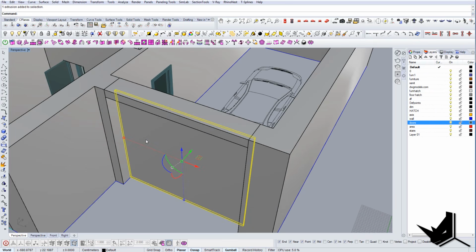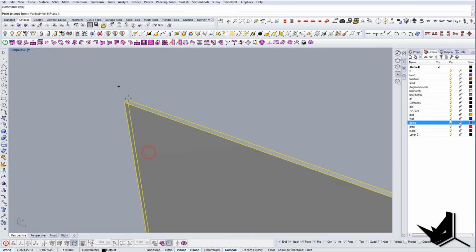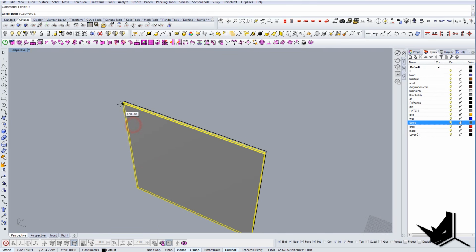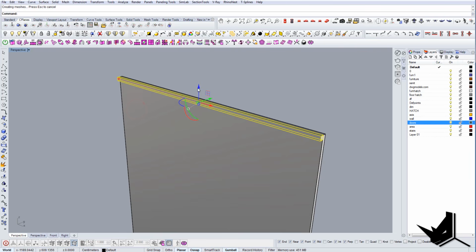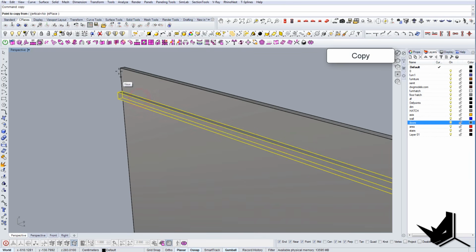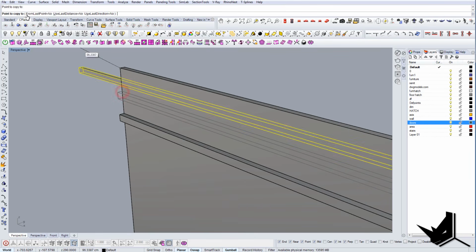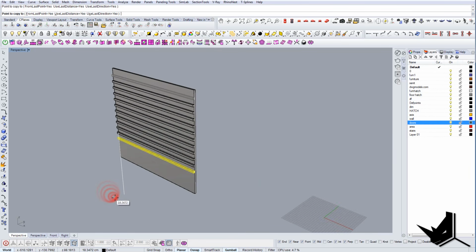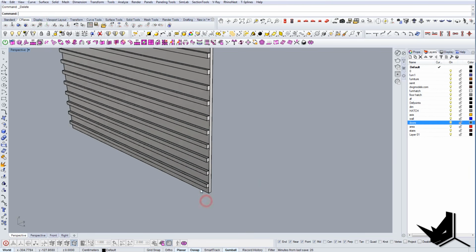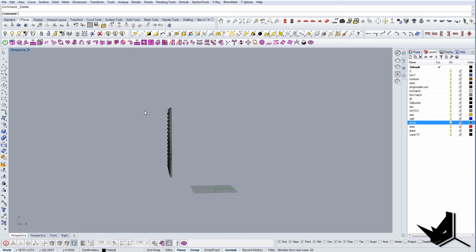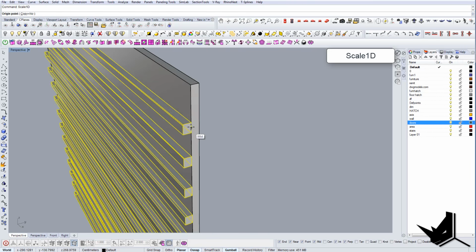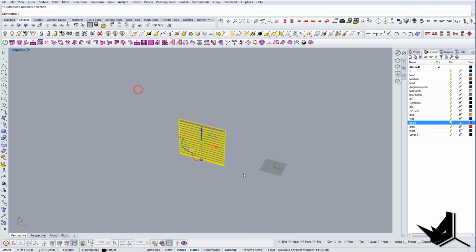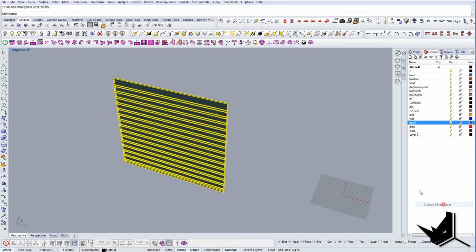Another cool thing you can do with the door, if you want to add a little bit of detail, is make a copy, and you can click here and it will remember the distance for the copying. This way you'll have a little bit of detail on those garage doors. And if you think this is too thick, let's make it smaller, something like this, and those would be the doors for the garage.